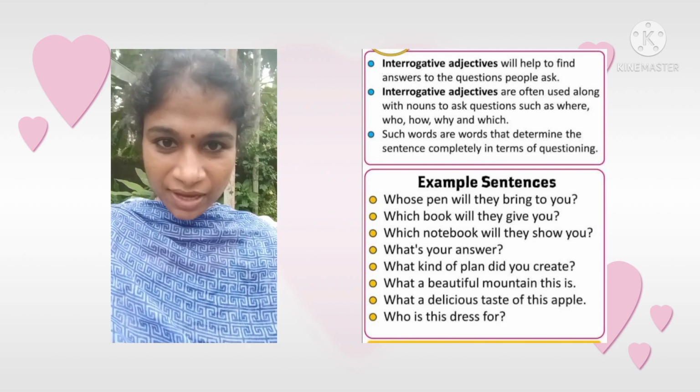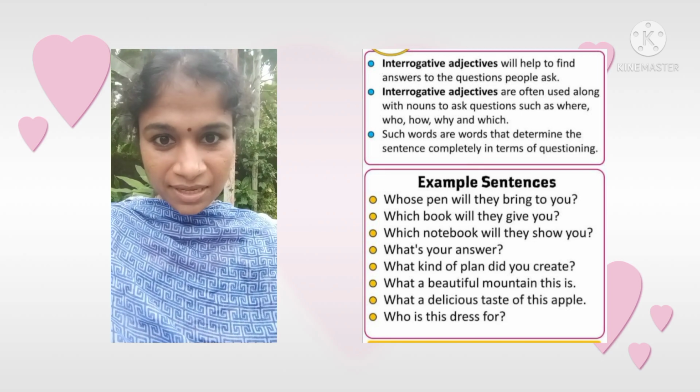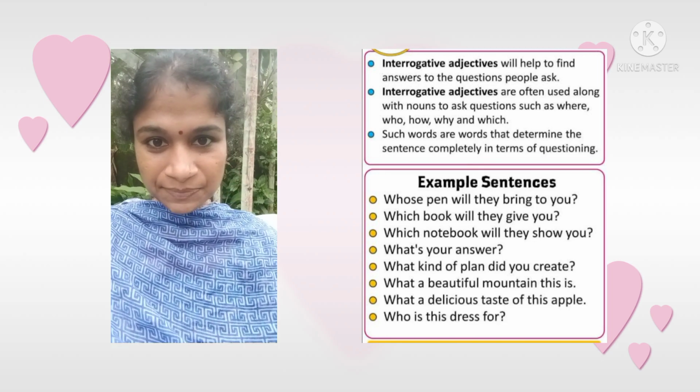So, today we have discussed adjectives and different types of adjectives.